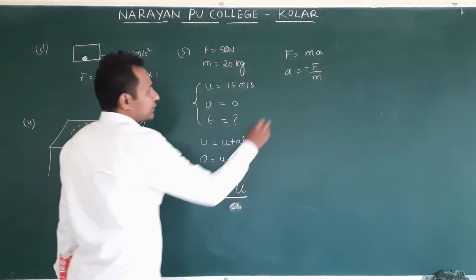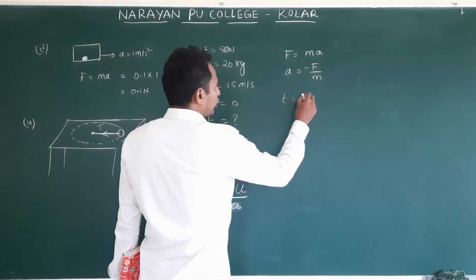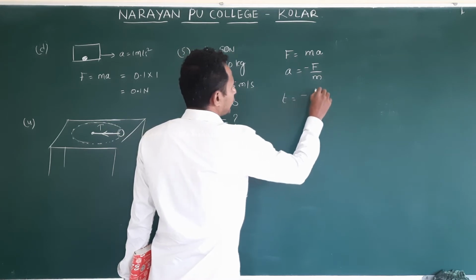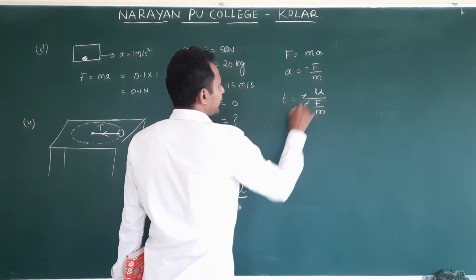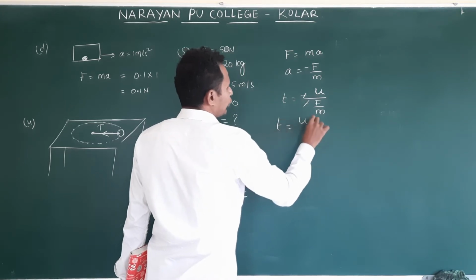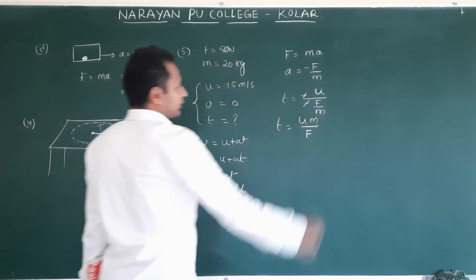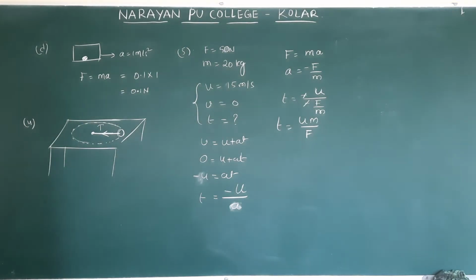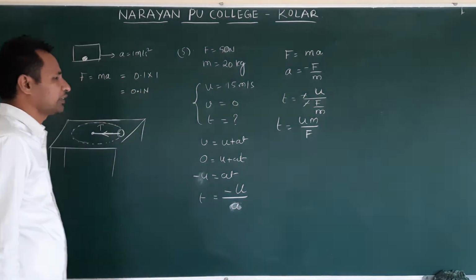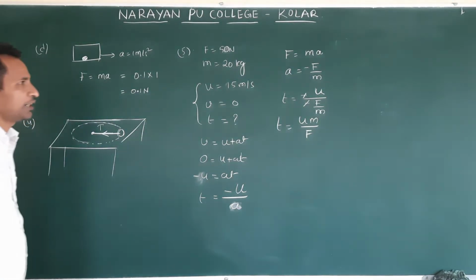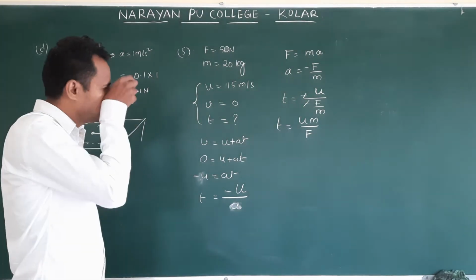Substitute A in this. T is equal to minus u by minus F by m. Minus minus cancel. T is equal to um by F. According to the given question, we need to change the formula using known equations of kinematics and force.